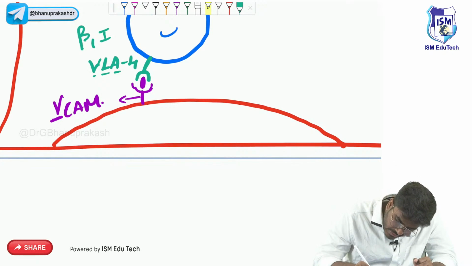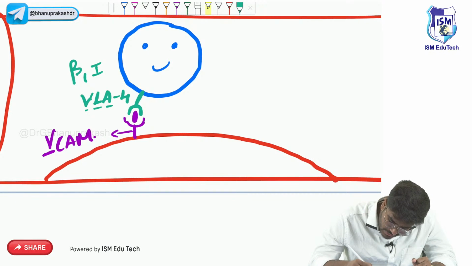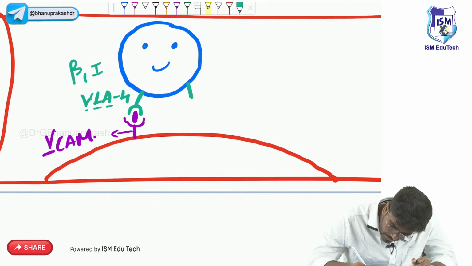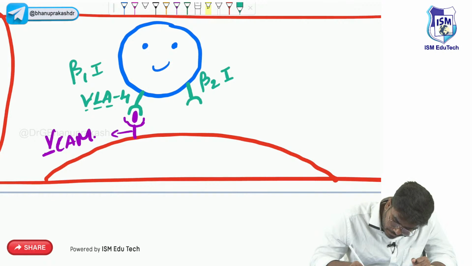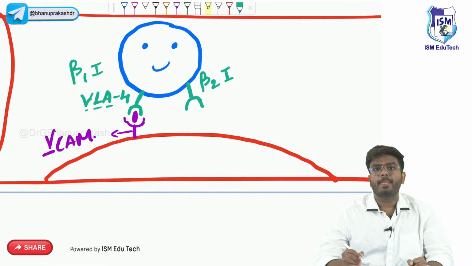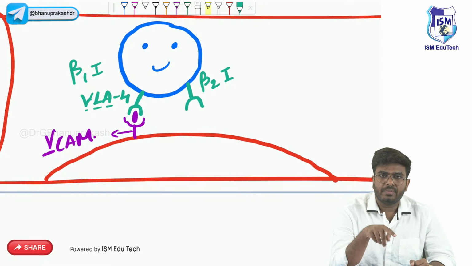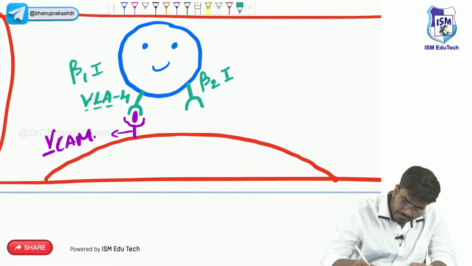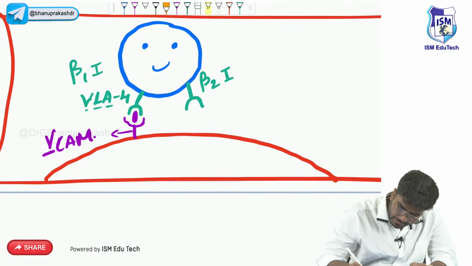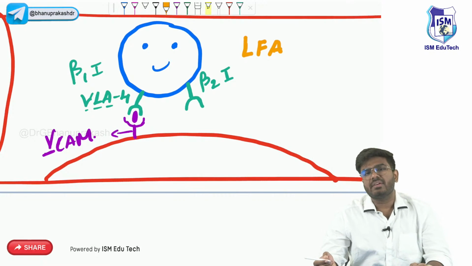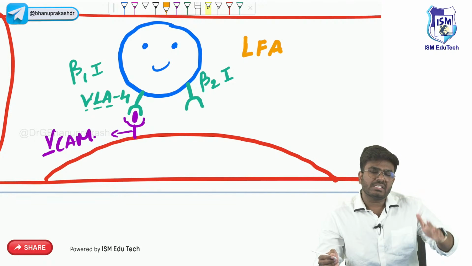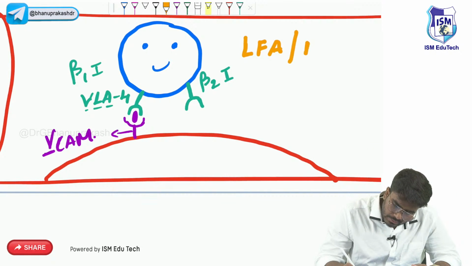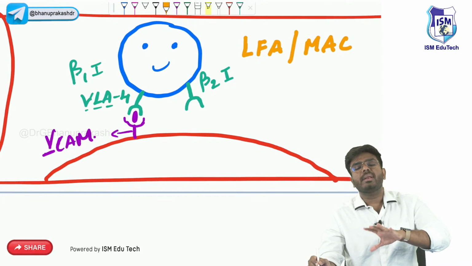On the other side, on the same WBCs, there is also a molecule called beta 2 integrin. This beta 2 integrin is again not of one single type. The example of beta 1 integrin is VLA4. The examples of beta 2 integrin are LFA and MAC. No need to know exactly what LFA is, lymphocyte function assisted molecule, and no need to remember the full forms.